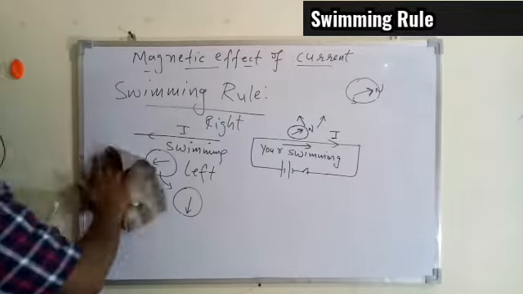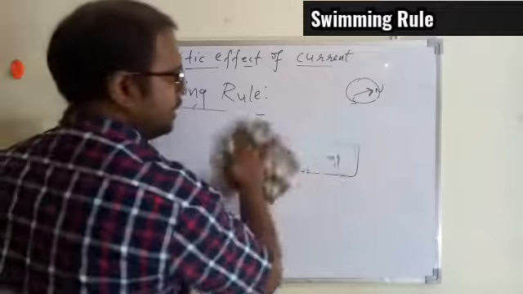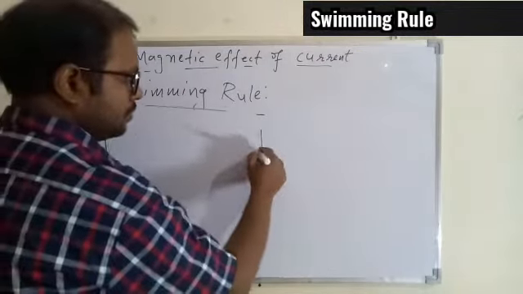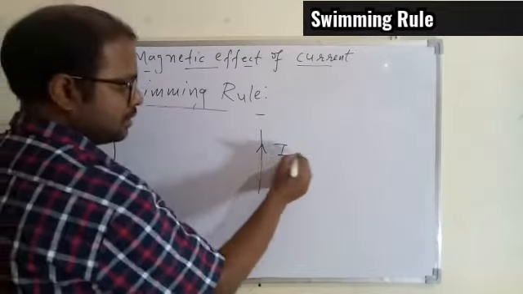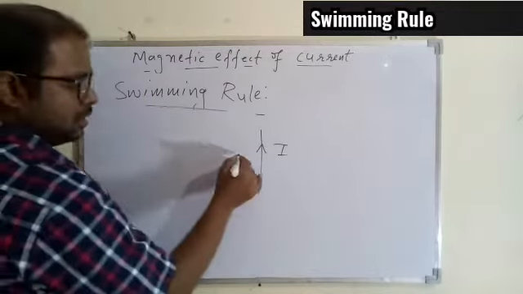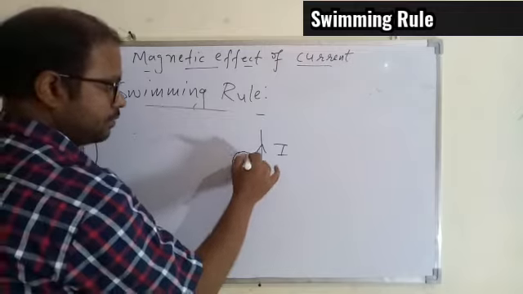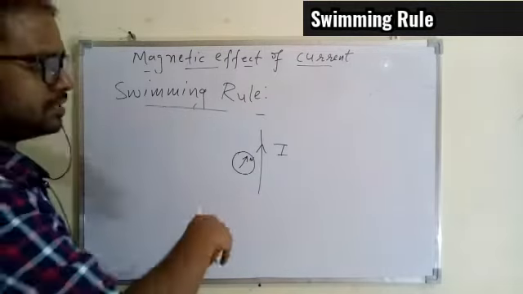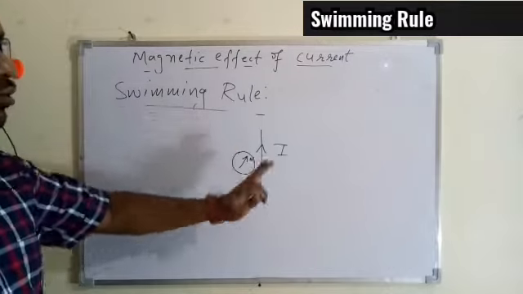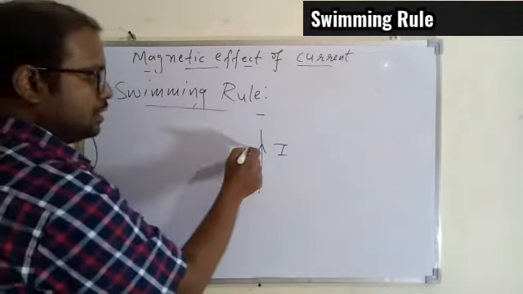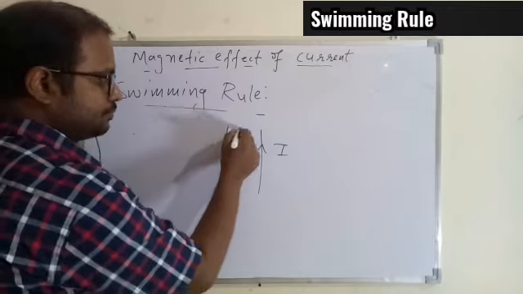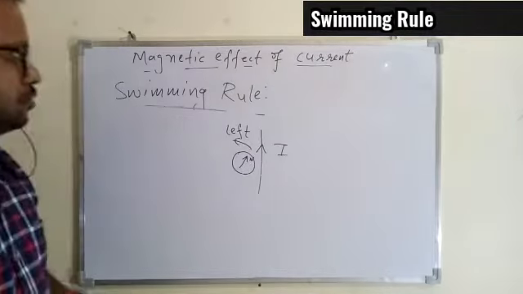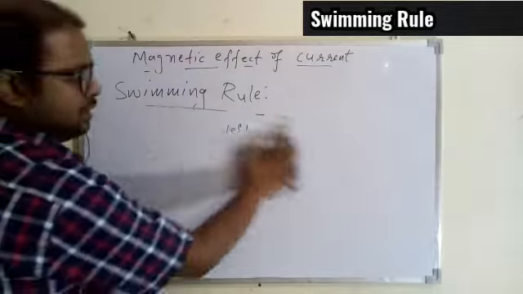So anywhere you place the magnetic compass nearby the current flowing conductor, you have to imagine yourself swimming along the current, so your left will be this side, so this needle will deflect towards left. Okay, so I hope this rule is also understood.